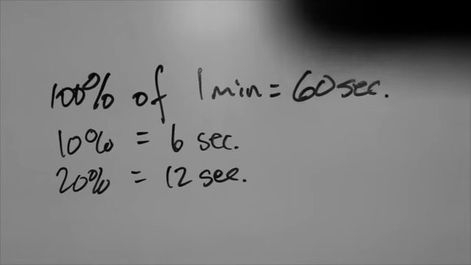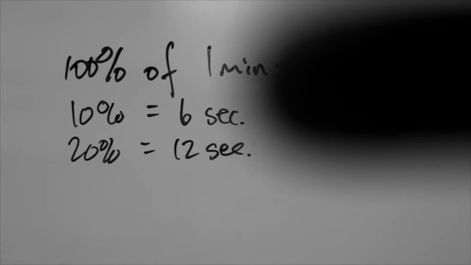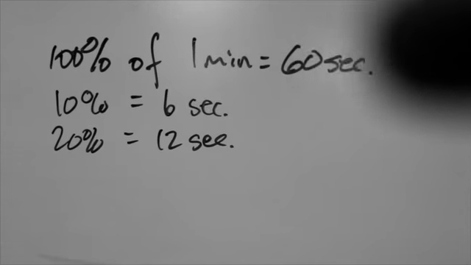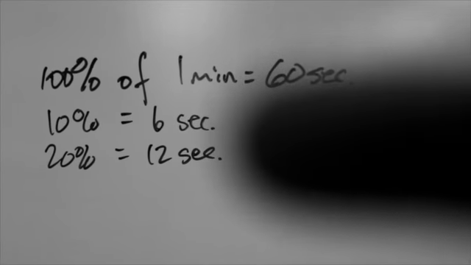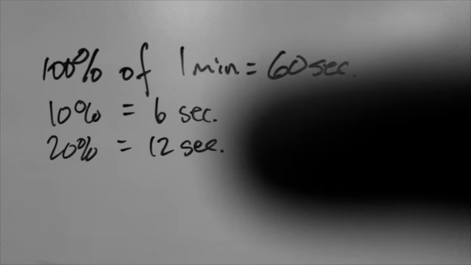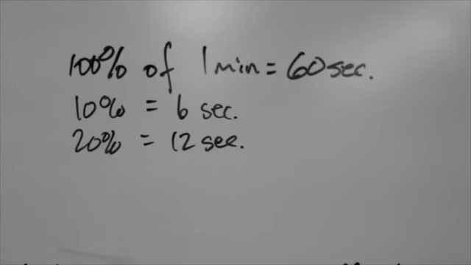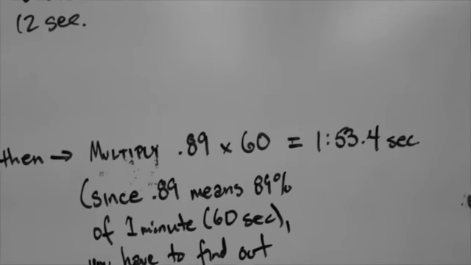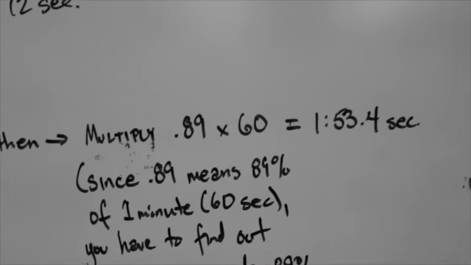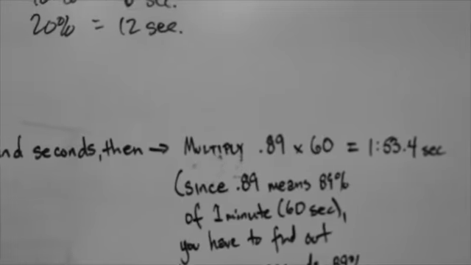If it says 1.1 or 2.1, then that would be 1 minute and 6 seconds, or 2 minutes and 6 seconds, because 10% of 60 is 6. 20%, if it said 1.2 or 2.2, then it's going to be 1 minute and 12 seconds, or 2 minutes and 12 seconds, okay? And so on up for all of the 10%. But if it's a weird percentage like 0.89, then you need to do the math. Of course, you could also say 0.9 of 60 is 54 seconds, but it's better just to find out what exactly it is.